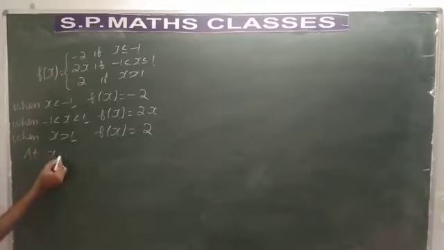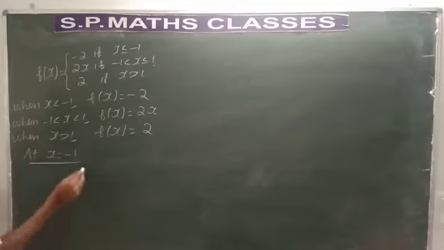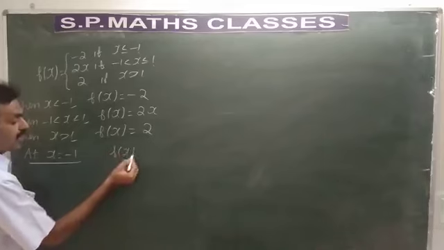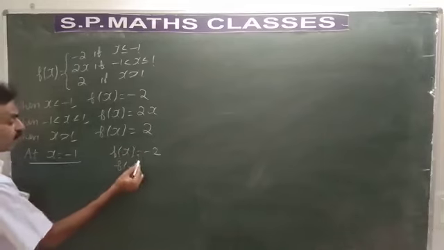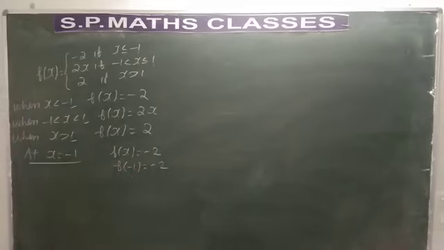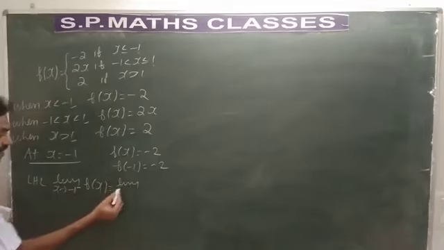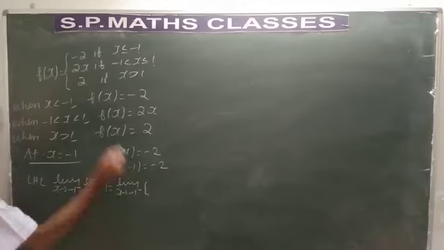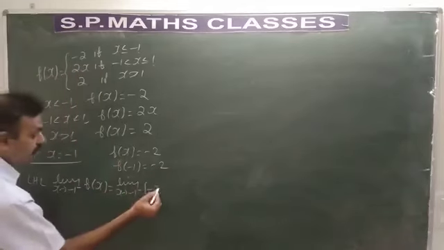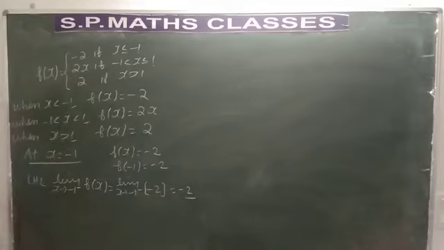at x is equal to minus 1. I take x is equal to minus 1. What is f of minus 1 now? What is f of x basically now? It's minus 2. If we take f of minus 1, it will be minus 2 only. Now, we need to take the left hand limit and also the right hand limit. What is the left hand limit now? Left hand limit as x tends to minus 1 minus f of x. Less than minus 1 it is minus 2. Even if you apply, it will be minus 2 only.